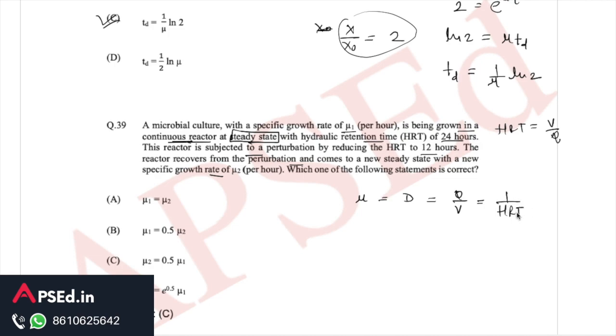For the first one, mu1 will be equal to 1 upon 24 hours, and mu2 will be equal to 1 upon 12 hours in the second case. If we solve for mu1 upon mu2, we get mu1 upon mu2 is equal to 0.5, and mu1 will be equal to 0.5 mu2. So here this option B will be correct, not option C.